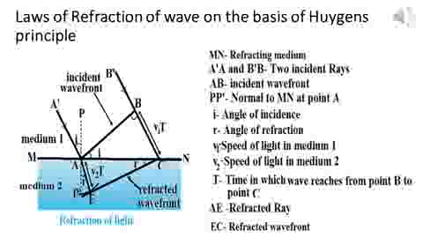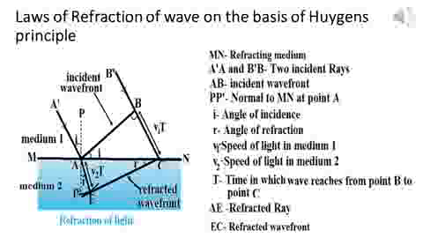Then we consider that v1 is the velocity of light in medium 1 and v2 is the velocity of light in medium 2. Then also consider that capital T is the time required for the wave which is emitted from point B to reach point C. Then we can clearly understand that the distance BC equals v1t, as shown in this image.